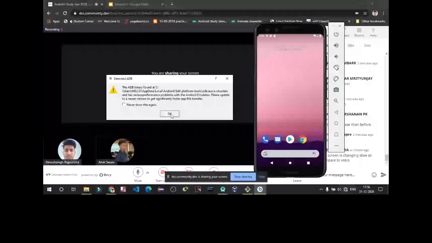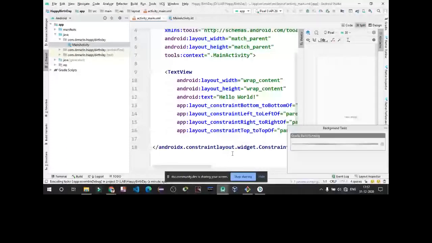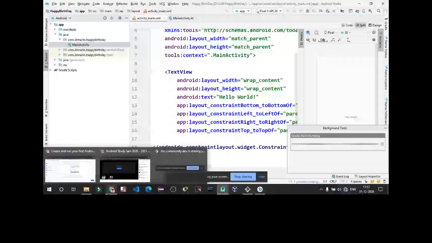My phone is visible. So let's run this APK. This is Hello World. This is your first APK which you are going to create. It's just processing something in the background. Gradle building is going on. Just wait till the Gradle builds.